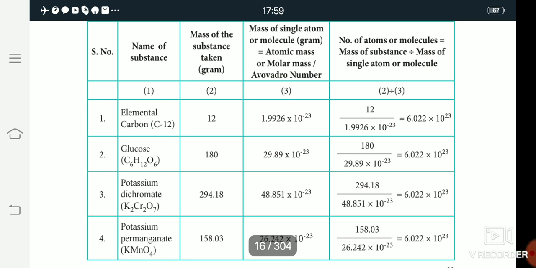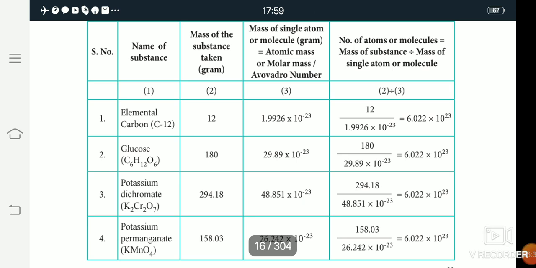Potassium permanganate is 158.03. The mass of a single atom or single molecule is the molecular mass divided by the Avogadro number. What is the Avogadro number? The Avogadro number is 6.023 into 10 to the power 23.